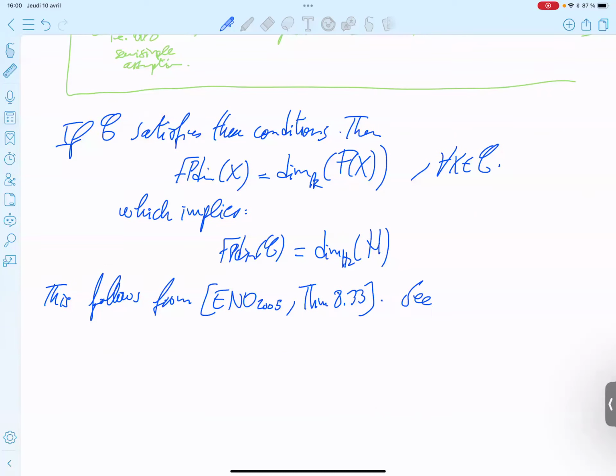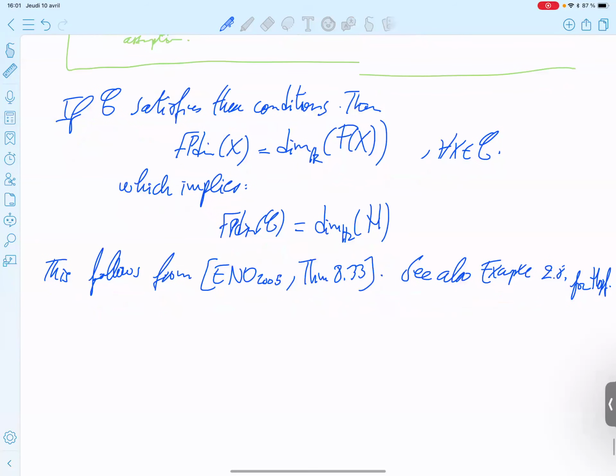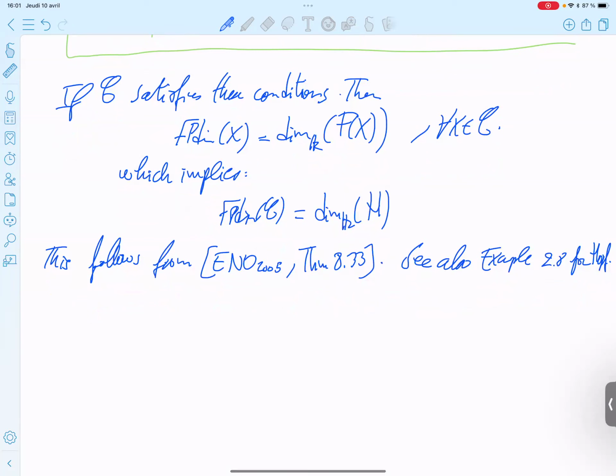See also example 2.8 for Hopf algebras. So example 2.8 involves Hopf algebras, not quasi-Hopf, but okay. So that's the remark I wanted to make about semi-simplicity.